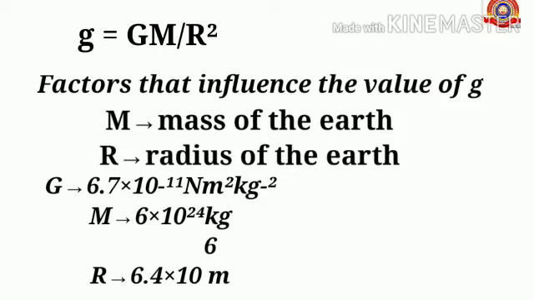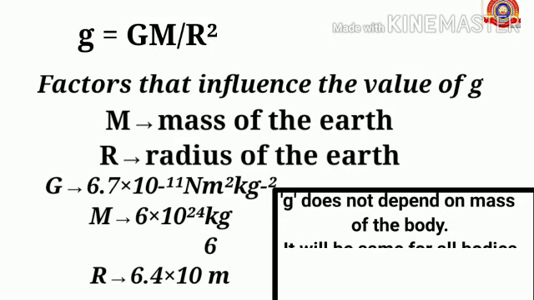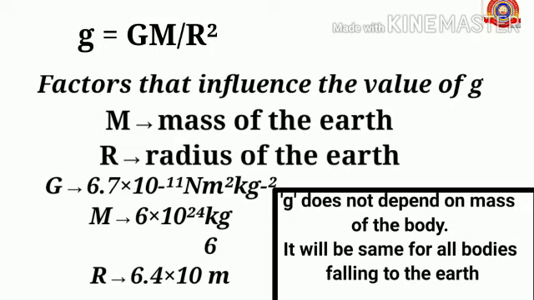From this equation we can find the factors that influence the value of g, that is capital M, the mass of the earth, and capital R, the radius of the earth. We already know that capital G is the gravitational constant, with value 6.7 into 10 raised to minus 11 newton meter square kilogram raised to minus 2.